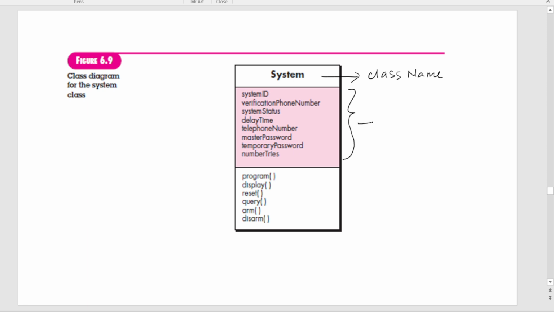The second section is the attributes that the class actually uses for its working, and then there is the set of operations that a class implements, right? Or you can say methods that the class implements. So the class diagram has three sections: one is the class name, second is the attributes, and third is the operations.